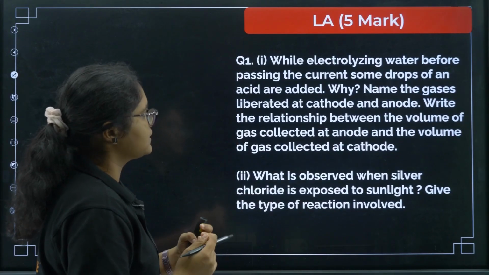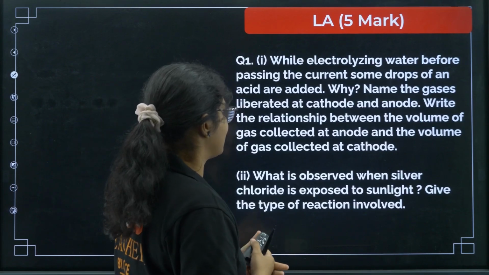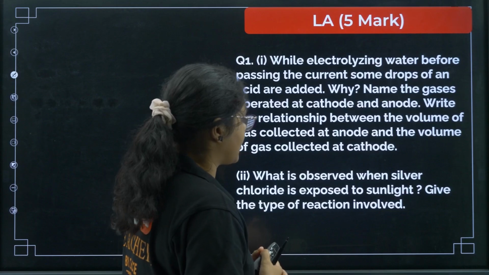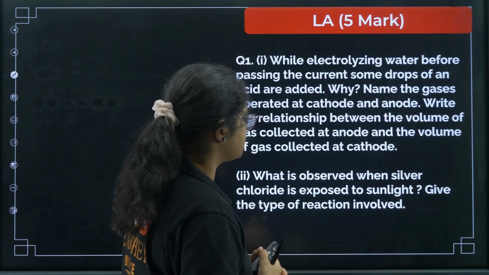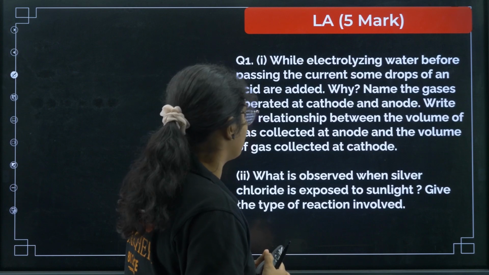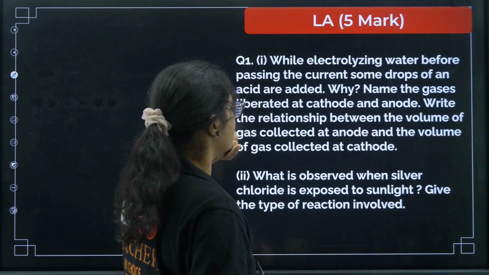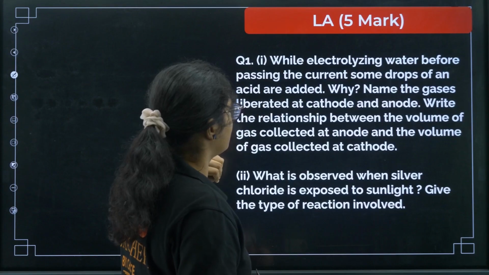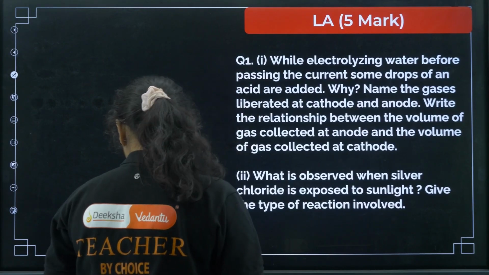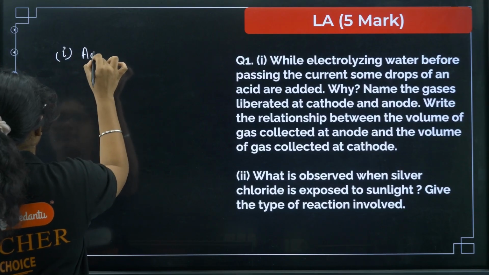While electrolyzing water, before passing the current, some drops of an acid are added. Why? Okay, so name the gases liberated at cathode and anode. Write the relationship between the volume of gas collected at anode and the volume of the gas collected at cathode. Okay, so first of all, the question is asking why some acid drops are added. So you can write down here that acid drops are added.